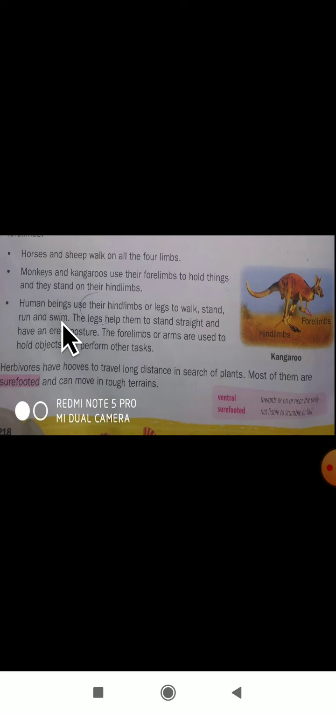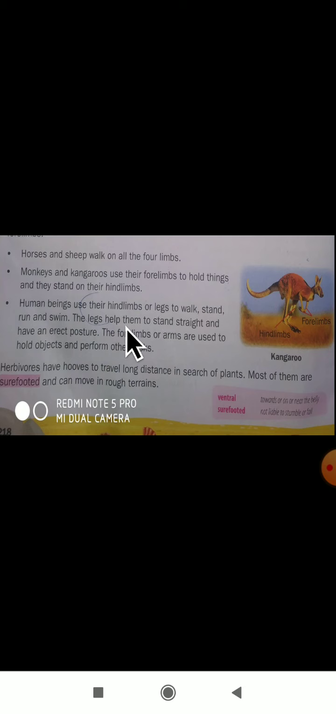For all these purposes, what do we need? We need legs, nothing but hind limbs. To walk, to stand, to run and to swim. To do all these activities, we need legs. Without legs, we can't move from one place to another.